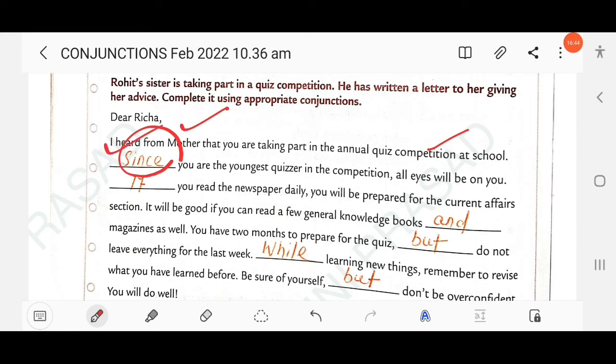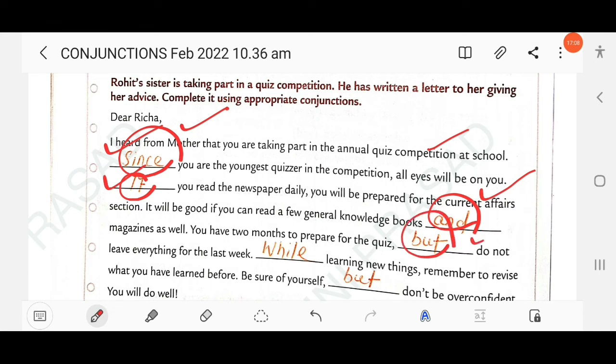Next here, as you read the newspaper daily, you will be prepared for the current affairs section. If you read, condition, it will be good if you can read a few general knowledge books and magazines. You have 2 months to prepare for the quiz, but don't leave everything for the last week.